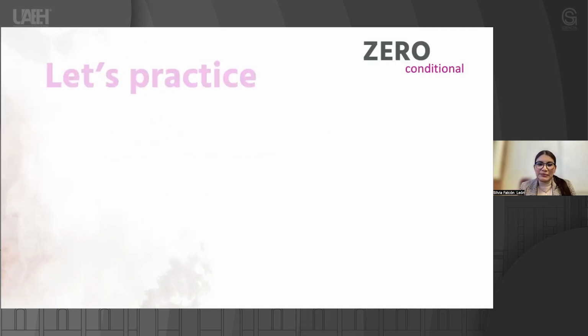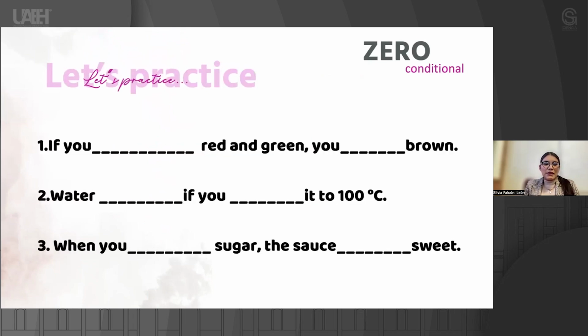So let's practice a little bit. Let's see. Number 1, if you mix red and green, you get brown. Number 2, water boils if you heat it to 100 degrees Celsius. And number 3, when you add sugar, the sauce tastes sweet. How can we answer those questions?